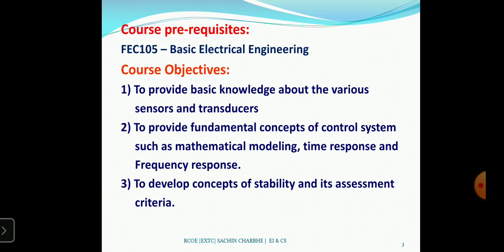Okay, then the third course objective is to develop the concept of stability and its assessment criteria. The concept of stability means we can calculate the stability by using the characteristic equation, and for the characteristic equation we have to calculate the transfer function, which may be for an open loop system or closed loop system.